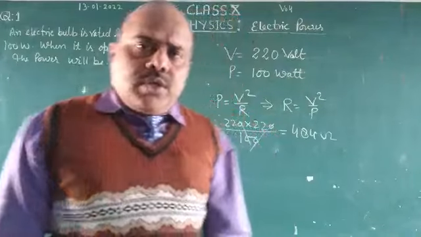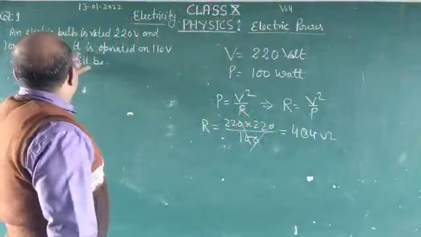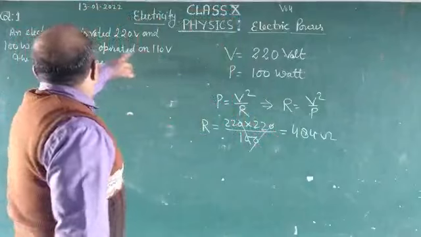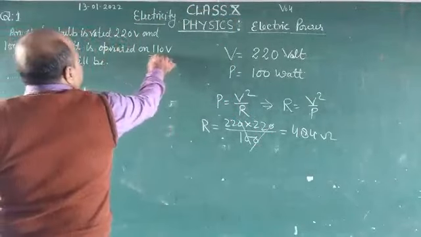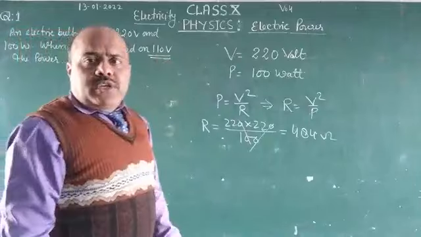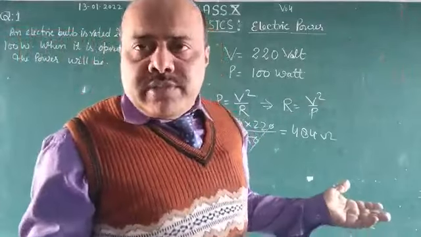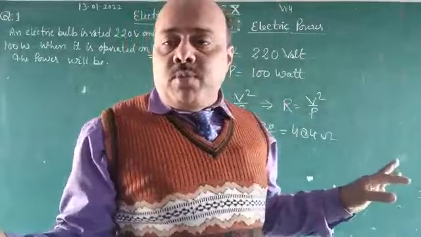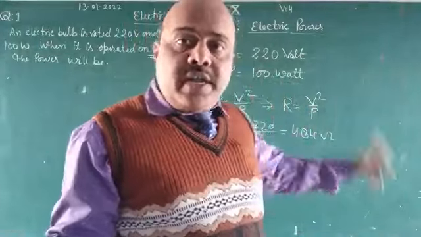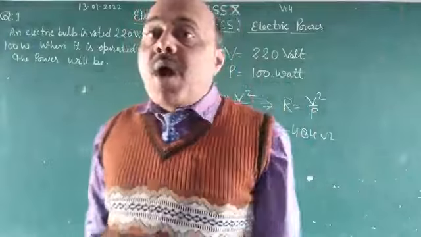Now, when it is operated on 110 volt, the power will be? When it is operated by 110 volt, it means we change the potential. Instead of 220 volt, we will use 110 volt. Then what will be the power?